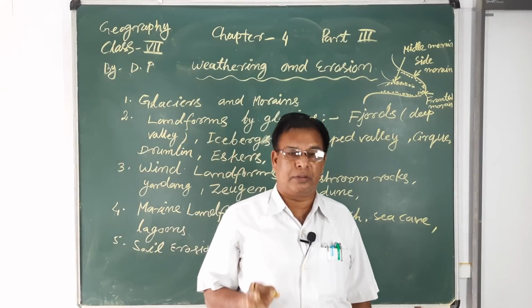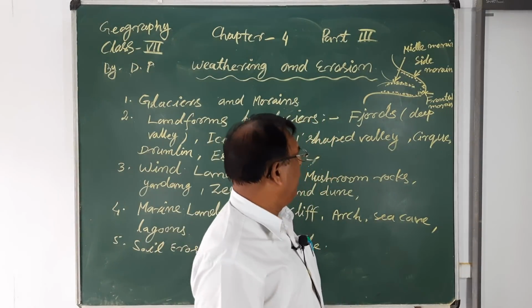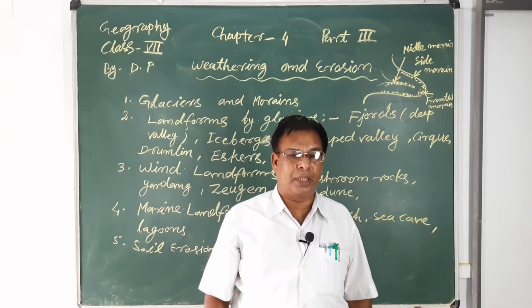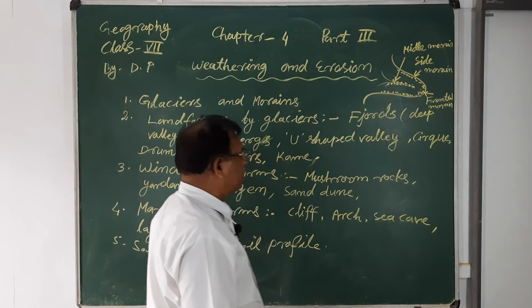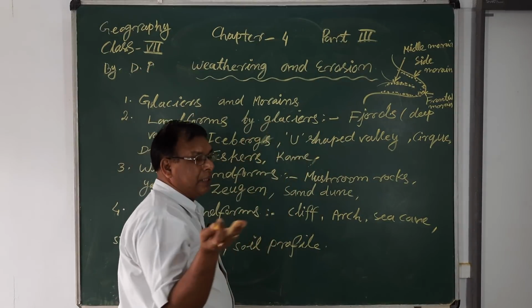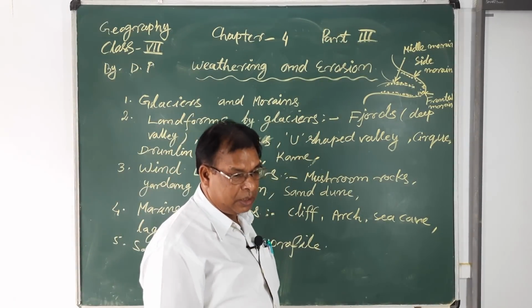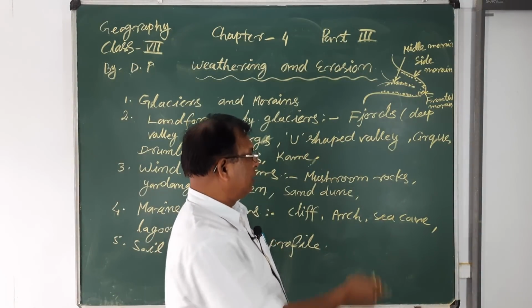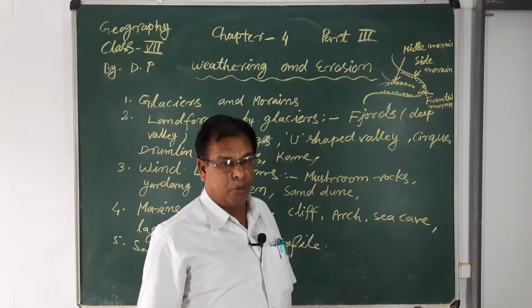Frontier means it moves ahead, in front, and the side means between the two banks of the glacier. And the material that continuously flows through the middle portion of the glacier is known as the middle moraine.